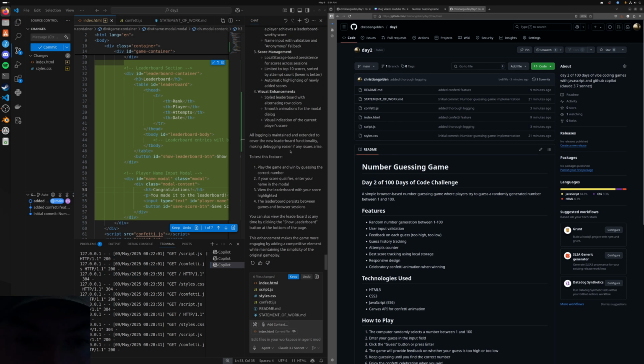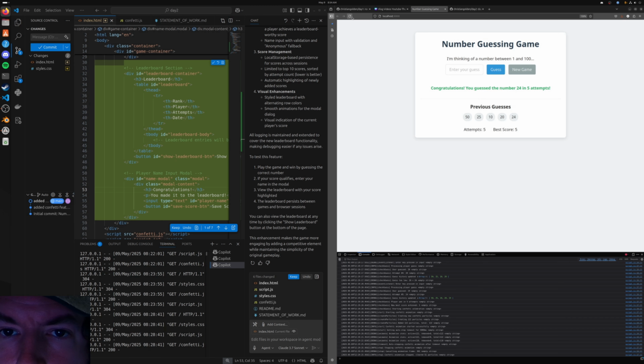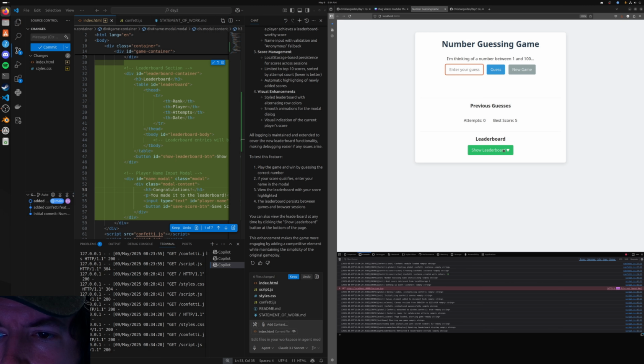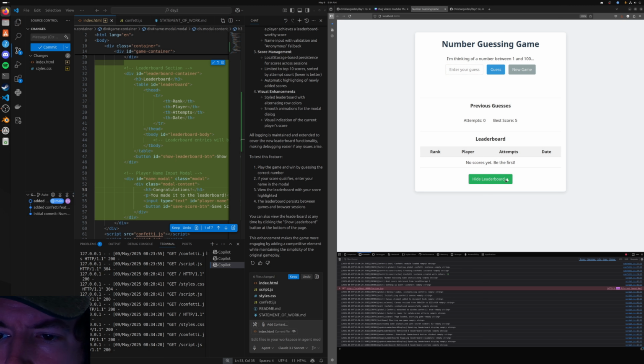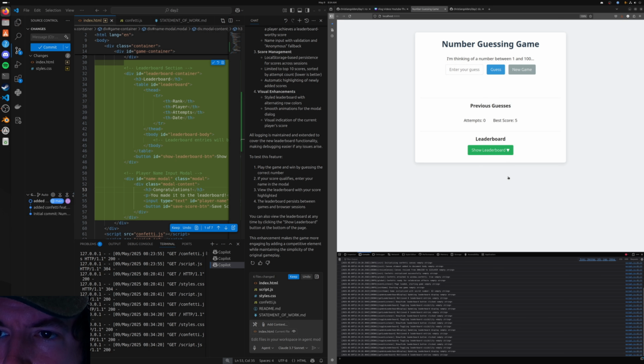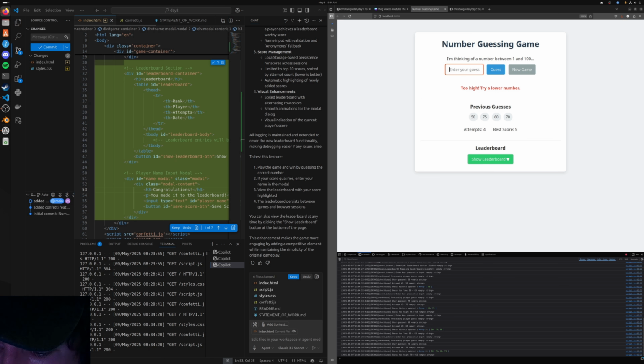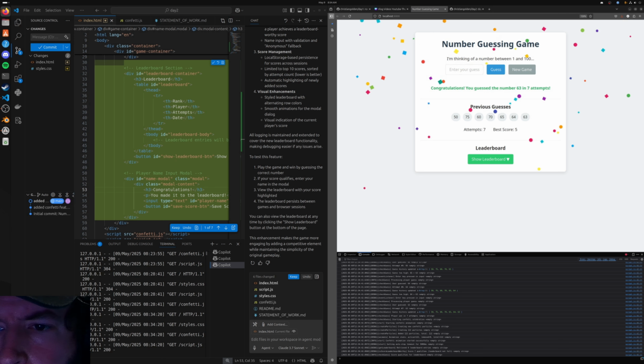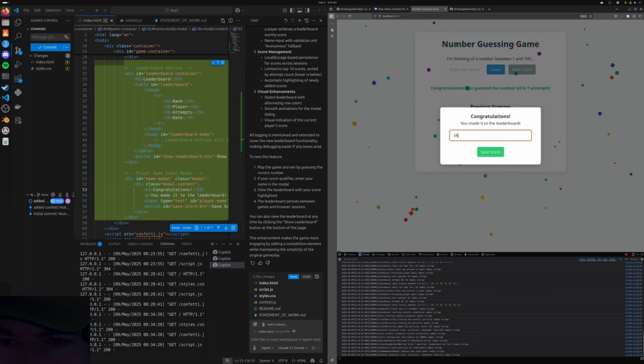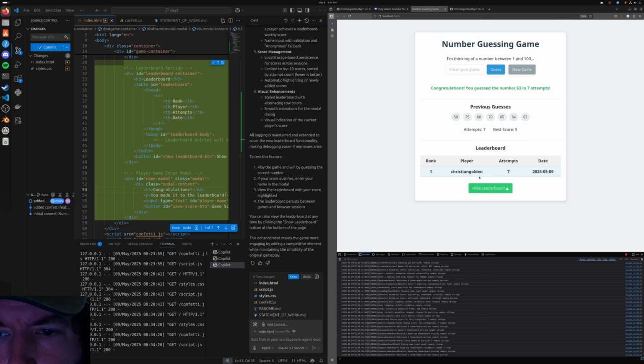All right, so it's saying that the logging enhancement is finished. Let's go ahead and refresh. Okay, so we got a little leaderboard down here. You click on this. No scores entered yet. So it's not asking us for a name yet, but I guess it asks you for it when you finish playing. So too low, too high, too low, too high, too high. Okay, guess the right number. Now it's asking us for a name. Christian Golden. Save score, and look at that.